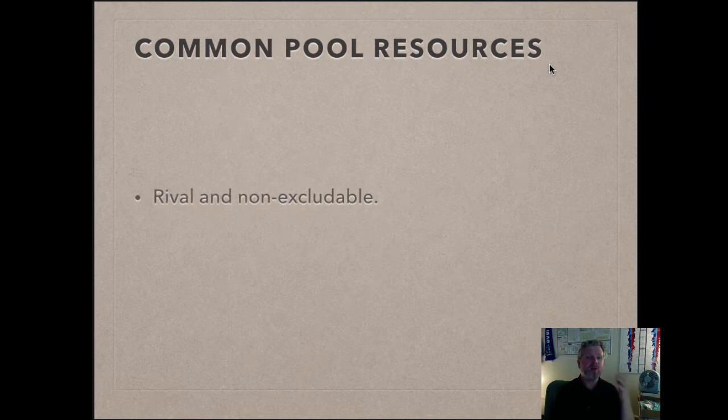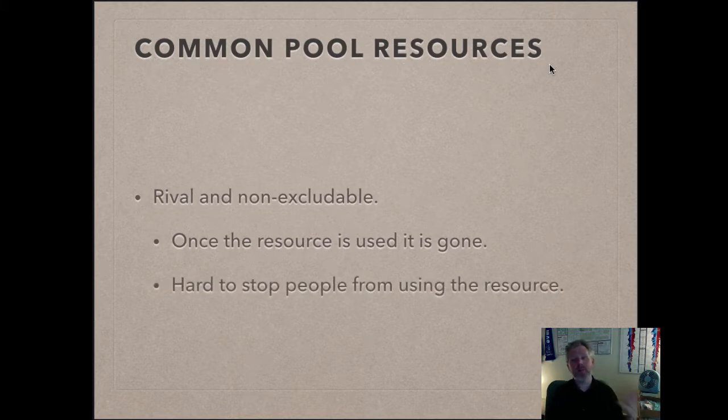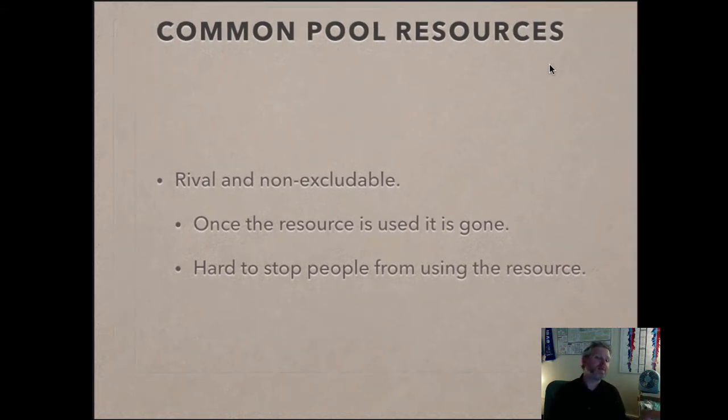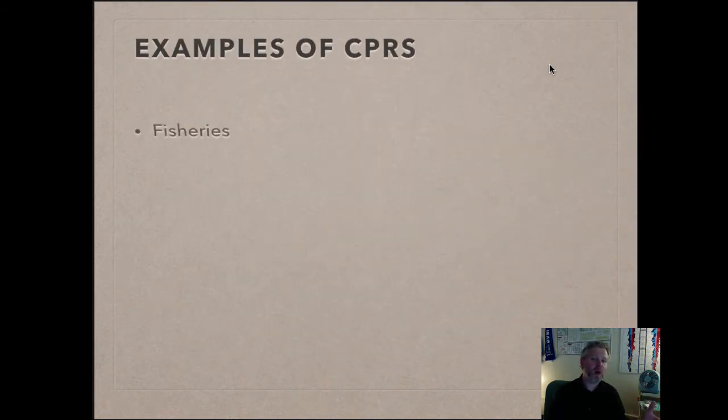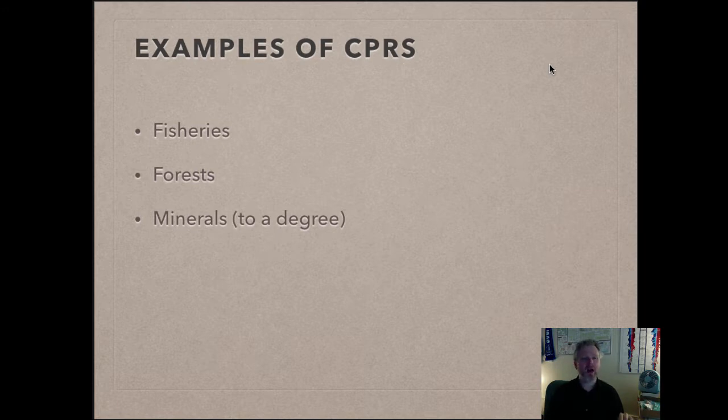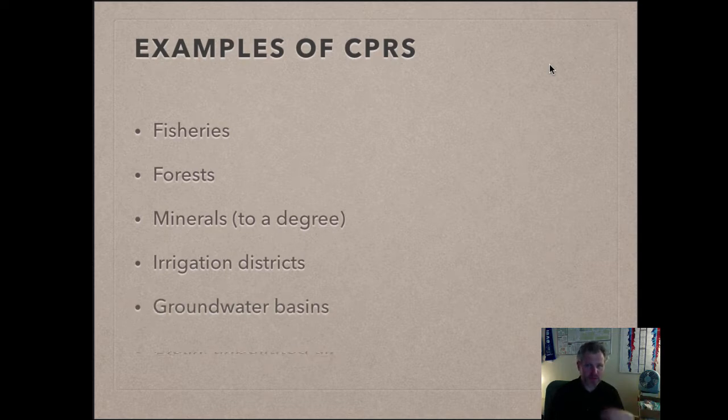All right. So common pool resources are rival and non-excludable. Once the resource is used, it's gone, and it's very hard to stop people from using the resource once it's provided or once it's out there. All right. What are some examples of common pool resources? Well, fisheries are common pool resources. Forests are common pool resources. Minerals, to a degree, are common pool resources. Irrigation districts that different farmers share. Groundwater basins are definitely common pool resources. And clean, unpolluted air are all common pool resources.